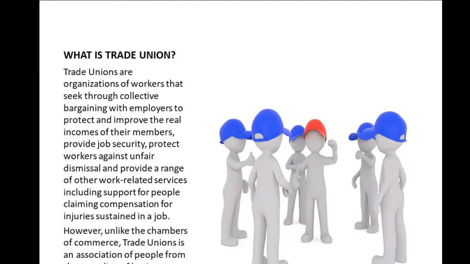So their major aim is that they organize. You can also say that they are an organized association of individuals, workers, professionals from the same line of trade, business, or profession, with the motive of furthering the interest of their members. So you've now known that examples of trade unions in Nigeria are ASUU, NUT, and the likes.